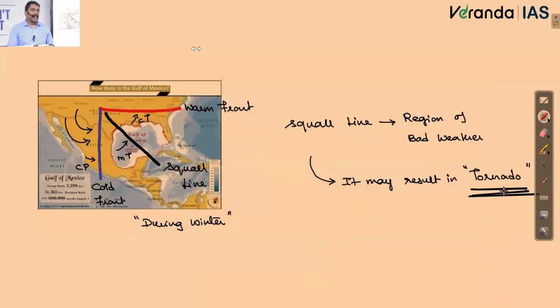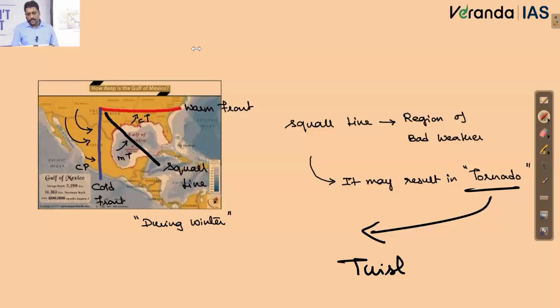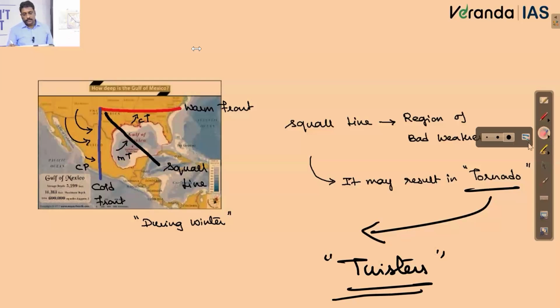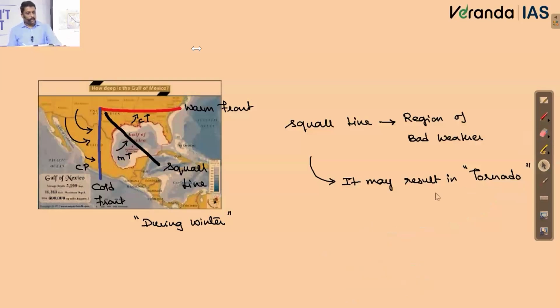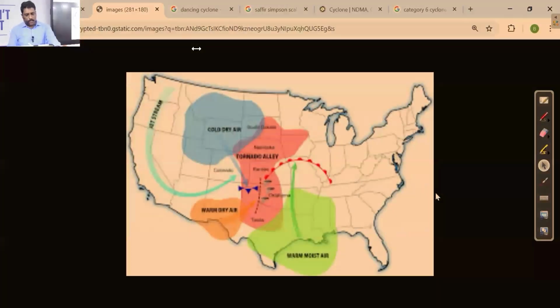And tornadoes in North America, particularly in the USA, how exactly are they locally called? What is the local name of a tornado in the USA? It is called twisters. And that was the question asked this year. In North America, tornadoes are called twisters.